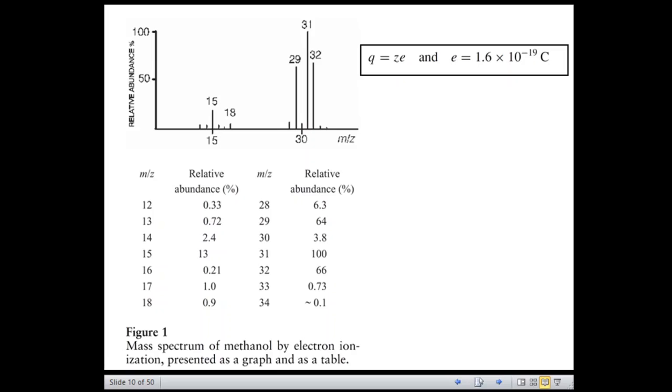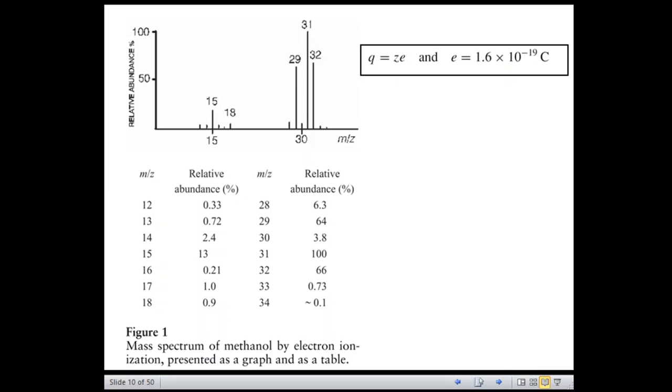So the difference between the average mass, the nominal mass and the monoisotopic mass can amount to several Daltons. So that definitely there will be differences, and these differences between average mass, nominal mass and the monoisotopic mass can reach several Daltons.